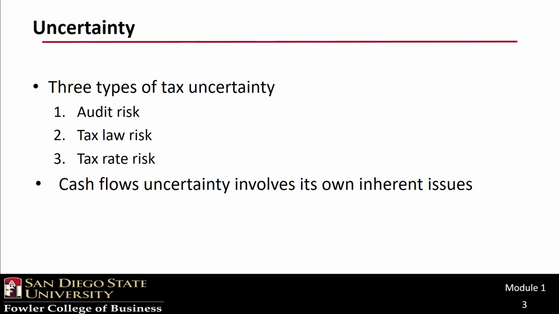The book describes 3 types of uncertainty to consider: audit risk, tax law risk, and tax rate risk. All 3 of these affect our predictions of the tax rate. Of course, the pre-tax cash flows introduce a bevy of uncertainty on their own. I will leave that concept to your finance course.